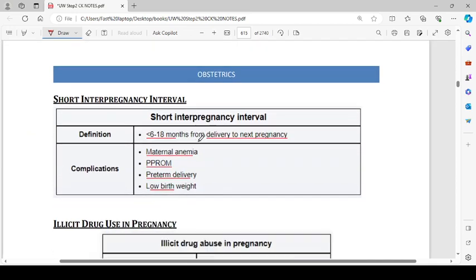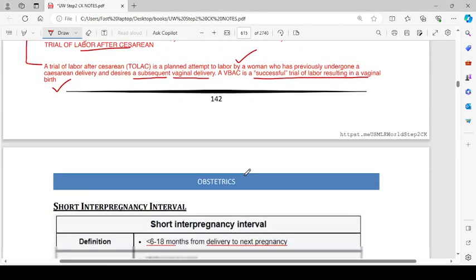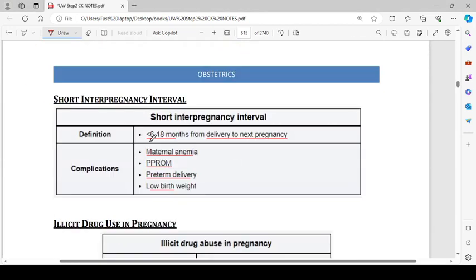Short interpregnancy interval. So the definition is less than 6 to 18 months from delivery to the next pregnancy. Complications are maternal anemia, preterm premature rupture of membranes, preterm delivery and low birth weight.